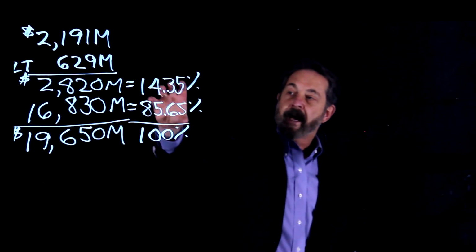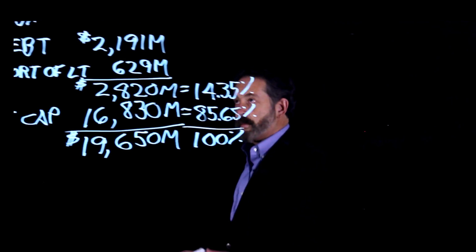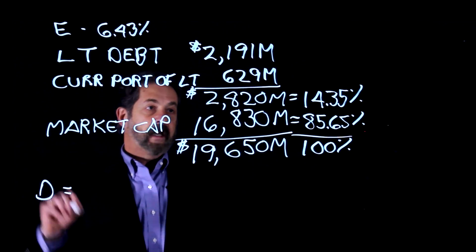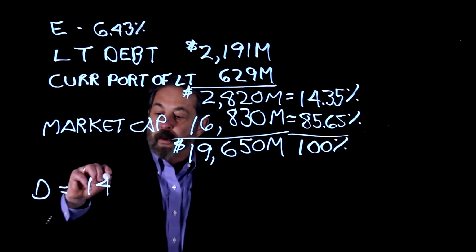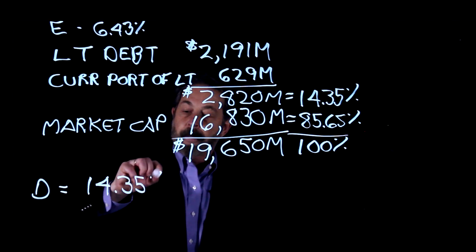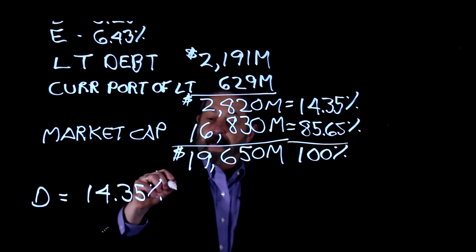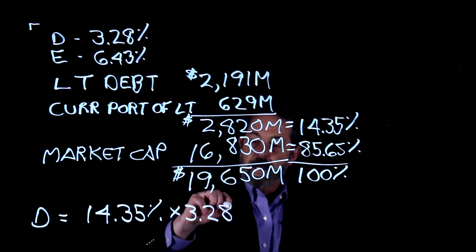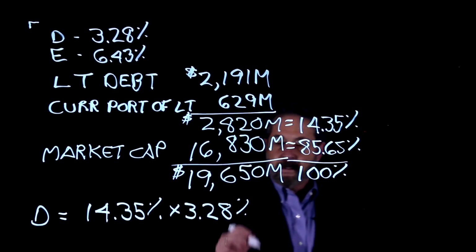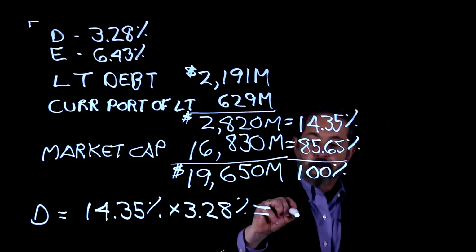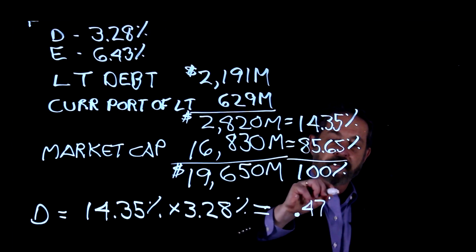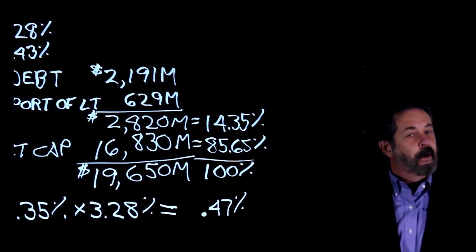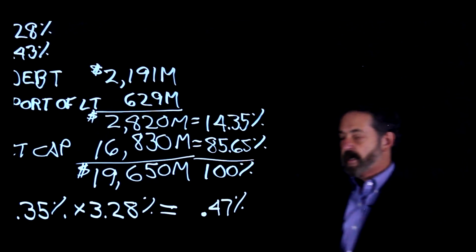So now we get to the good part. Now that we know what the capital structure looks like, the rest is pretty simple. The debt is going to be 14.35% times the cost of debt times 3.28%. And that comes out to 0.47%. Not 47%, 47 basis points, or a little bit less than half of 1%.